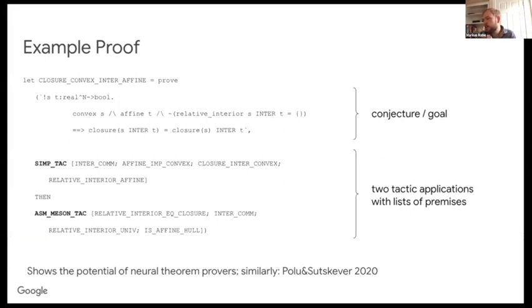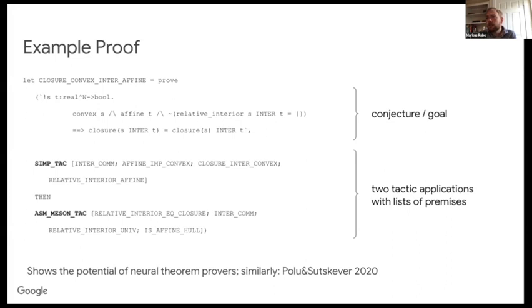And so the way this would be processed is that we first show the original theorem statement to the neural network and ask it to predict which tactic comes next. And the first thing it predicted was the simplification tactic with a list of premises. These are lemmas and definitions. I think in this case only lemmas, no definitions, that it wants to use in combination with the simplification tactic.